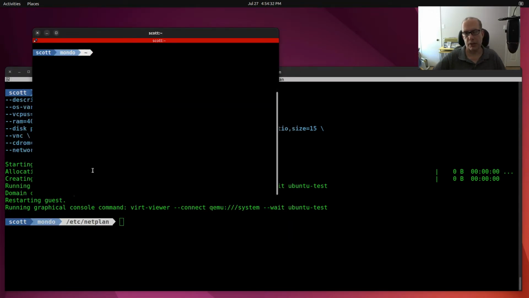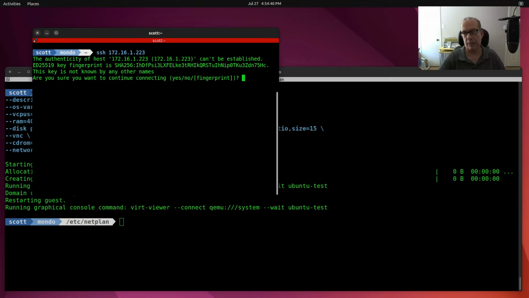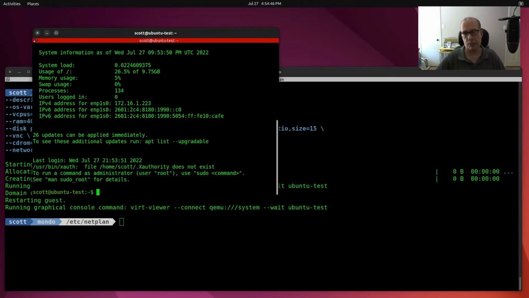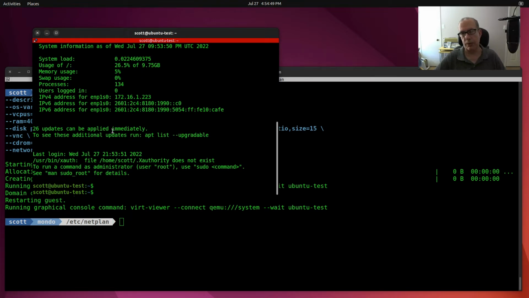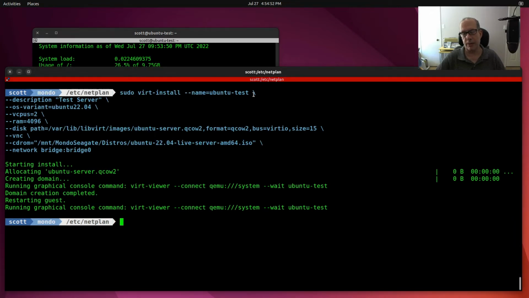Now that our installation is completed, I can SSH over to 172.16.1.223, which is the address that the virtual machine got. I say yes to the fingerprint, and I type in my password, and I'm logged into the virtual machine. Now you'll notice here in the background, when we exited the graphical console in the VirtViewer the first time, which was related to the fact that the installation was completed and it went through its first reboot, it went back into VirtViewer again, and when I exited VirtViewer, it came back to the command prompt on this system.